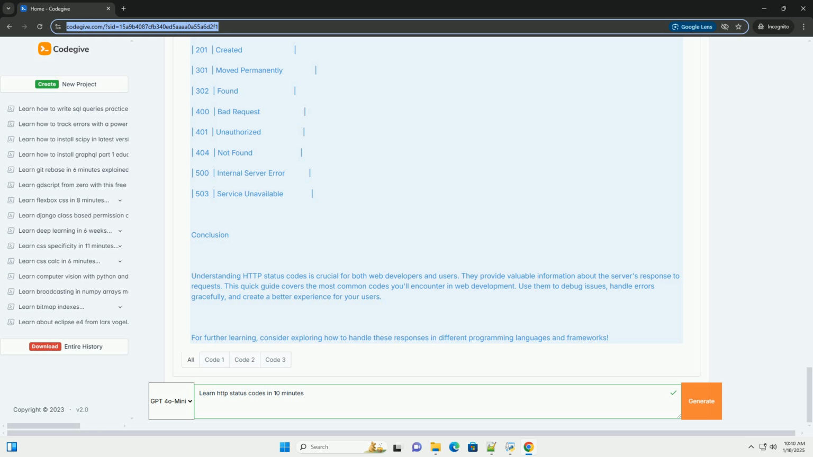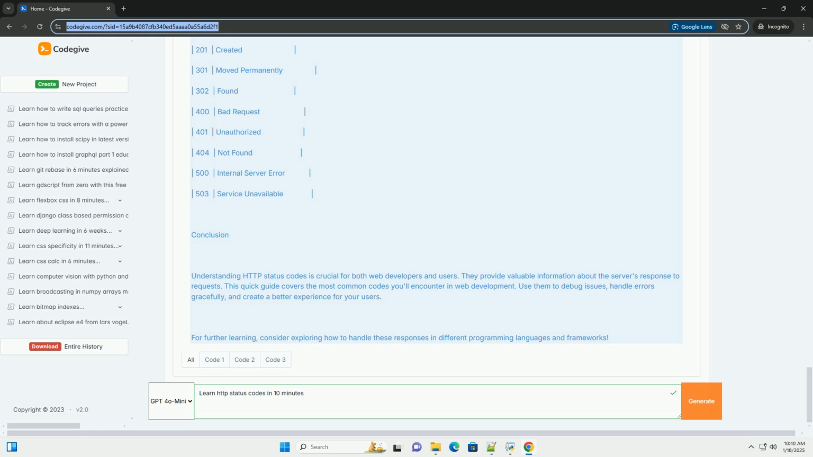Example: 4. Client error responses, 400 to 499. These codes indicate that the client seems to have made an error. 400 Bad Request: the server could not understand the request due to invalid syntax. 401 Unauthorized: the request requires user authentication. 404 Not Found: the server cannot find the requested resource.